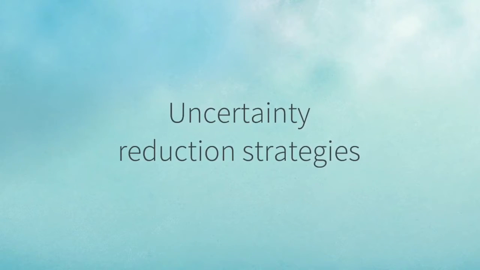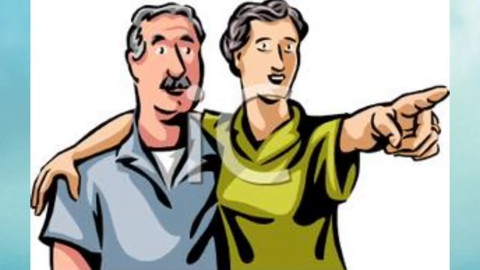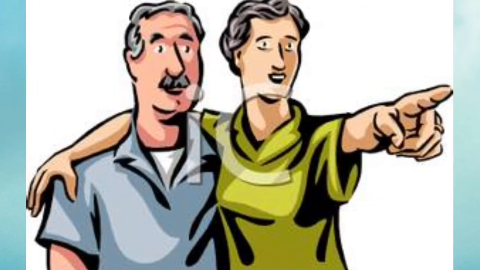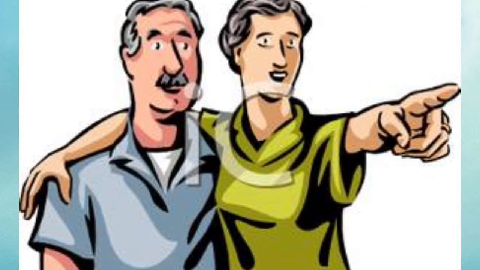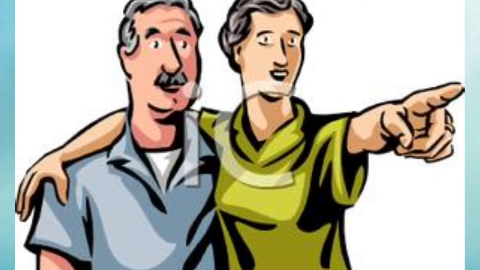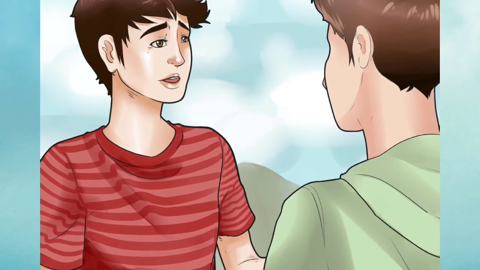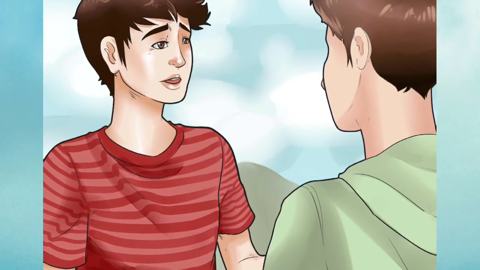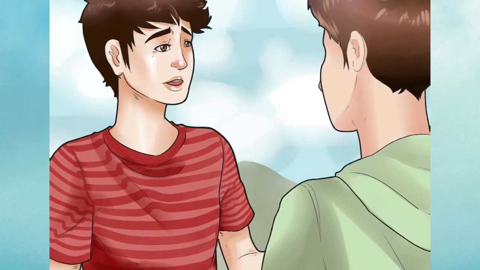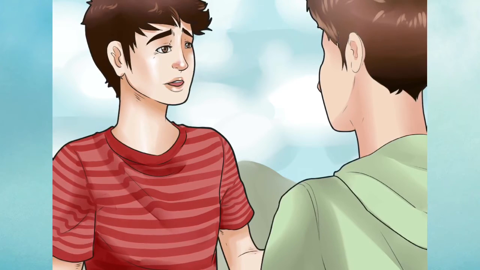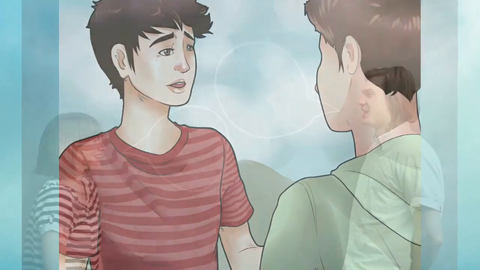Lastly, it is important to know and understand the strategies we often use with uncertainty reduction. The first strategy of uncertainty reduction is the passive strategy. This is when you observe a person from a distance. You're observing their conversations, their nonverbals, and how approachable they are. The next strategy is the active strategy. The active strategy is finding out about another person from a third party. The active strategy can be a little bit risky because if that person finds out you are asking about them, it may cause some problems.